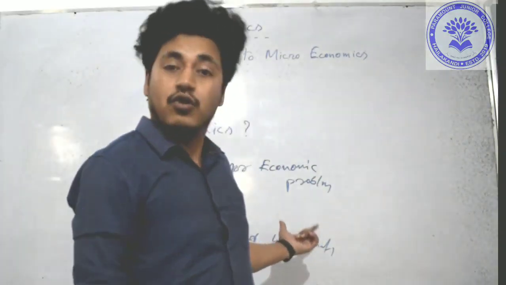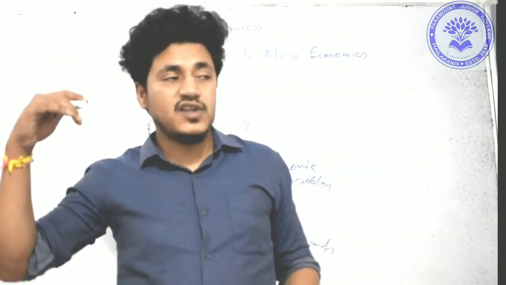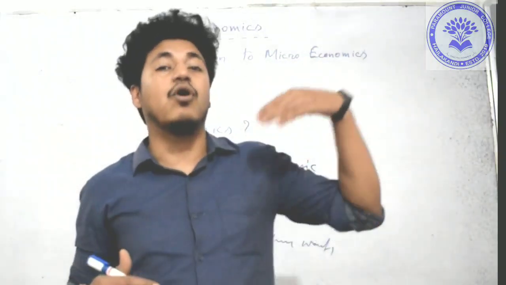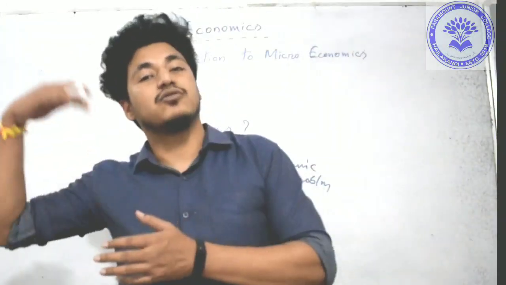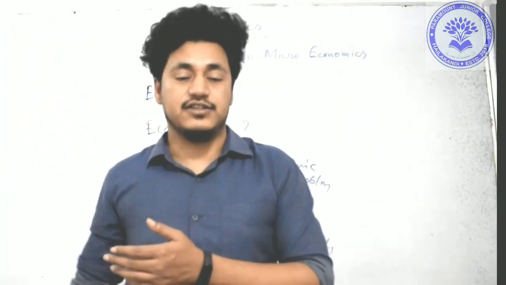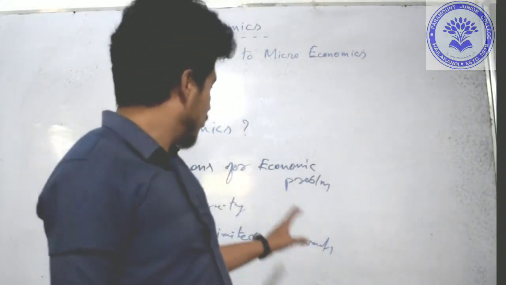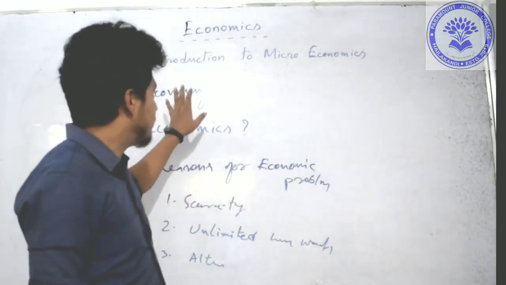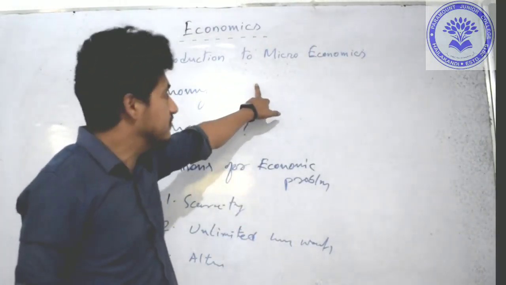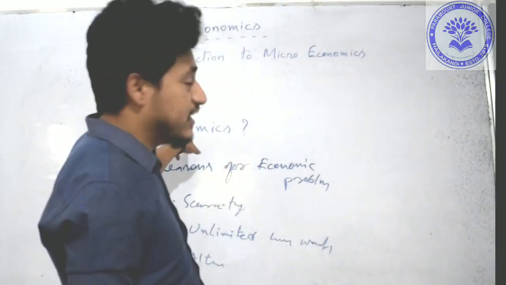Unlimited wants. Obviously we could not satisfy all of our wants, but we should start focusing on the more important wants first, and then go on to the second one, third one, like this. So here our first introductory class is going to end. We have learned two things today. First, what is microeconomics, economics, then what is economy, then what is economics.